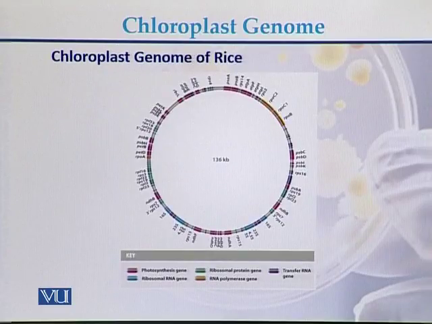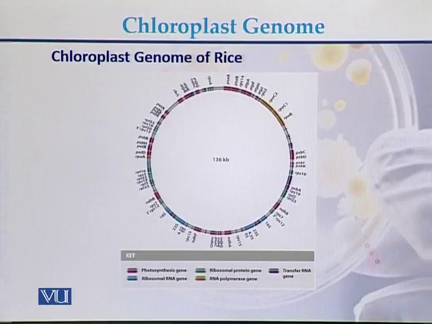This is a pictorial view of the chloroplast genome of rice. The chloroplast genome of rice is approximately 136 kb, and it consists of genes that code for photosynthesis. The genes include ribosomal protein genes, transfer RNA genes, ribosomal RNA genes, as well as RNA polymerase genes.